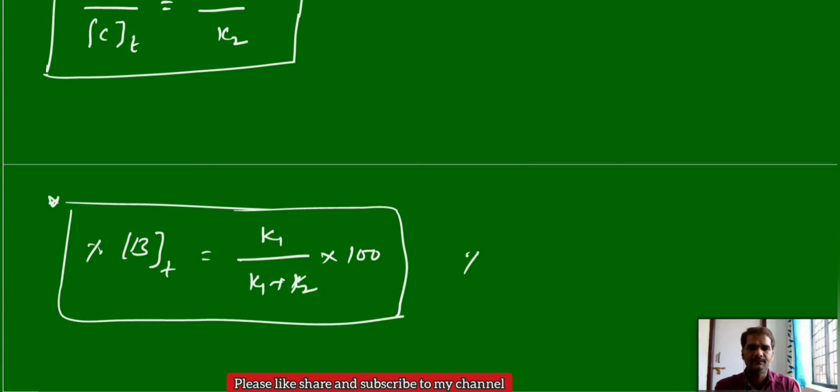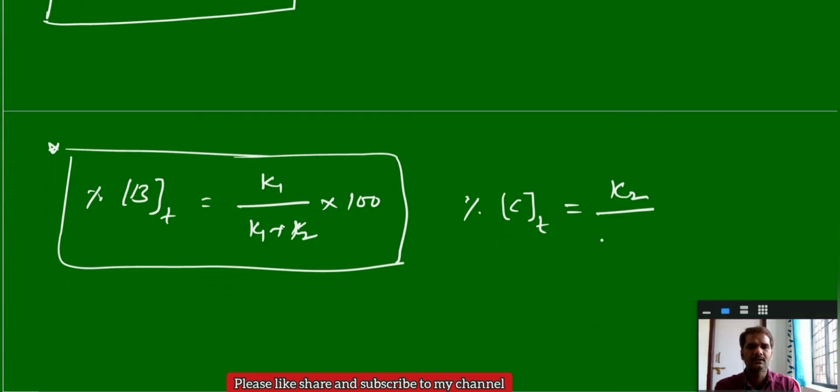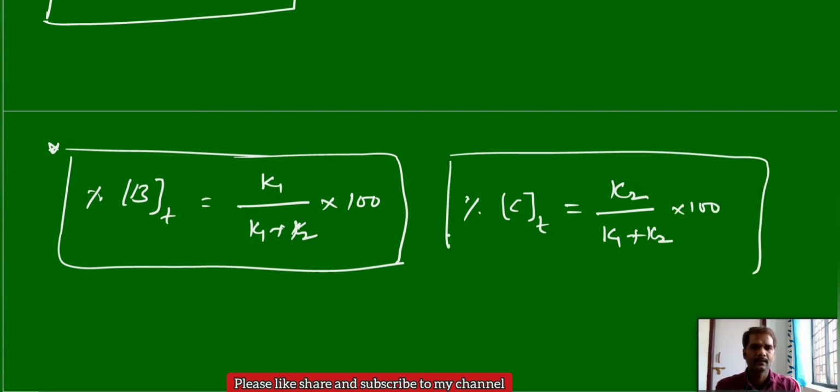Similarly, the percentage of C at a time t is equal to, in place of K1 we write K2, K2 by K1 plus K2 into 100. From this we can calculate the percentage of C, and further you can use other formulas also here.